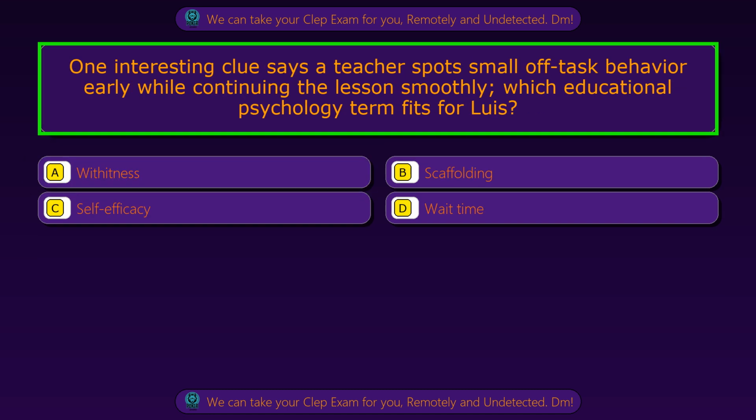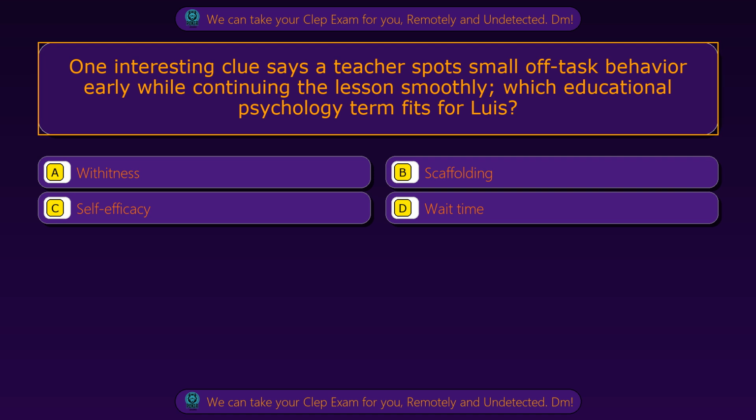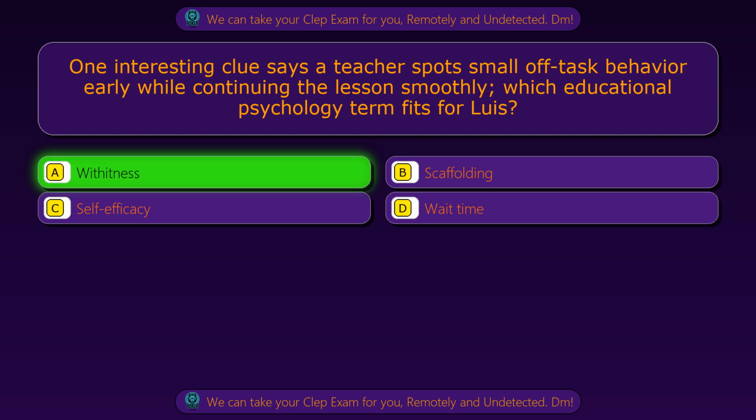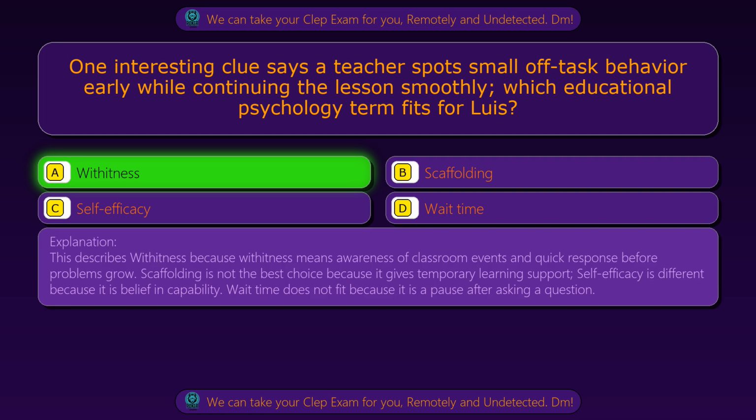Question 74. One interesting clue says a teacher spots small off-task behavior early while continuing the lesson smoothly. Which educational psychology term fits for Luis? Option A. Witness. Option B. Scaffolding. Option C. Self-efficacy. Option D. Wait time. The correct answer is option A. Witness. This describes witness because witness means awareness of classroom events and quick response before problems grow.